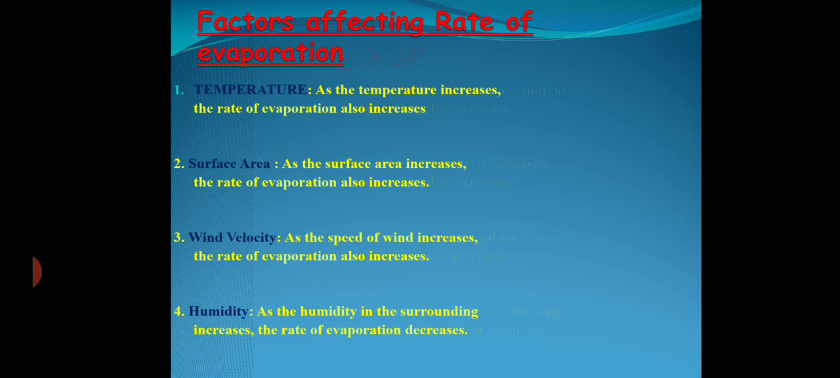And the fourth point is humidity. Humidity means the amount of water vapor present in the environment, in the surroundings. If there is already water vapor or water molecules present in the surroundings, the liquid molecules will not go into the surroundings. That is why if the humidity is more, the evaporation will take place slowly. That is why in the rainy season, clothes do not become dry very easily and quickly.